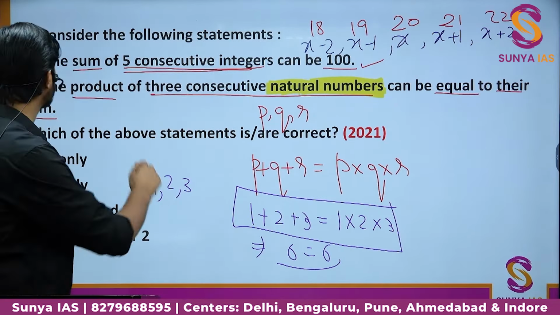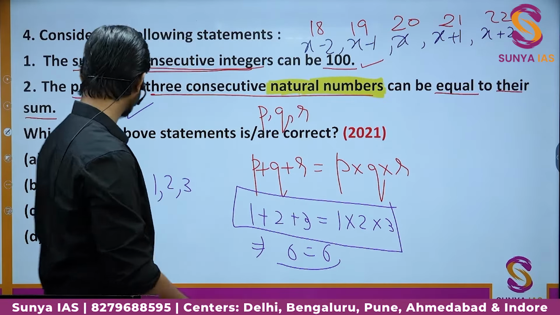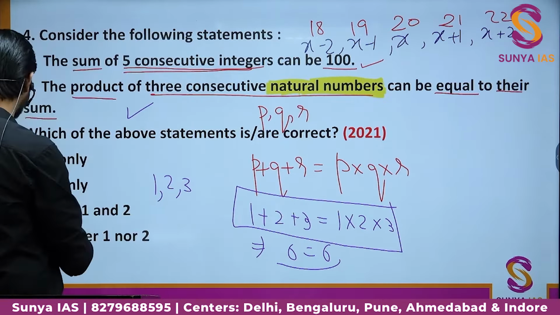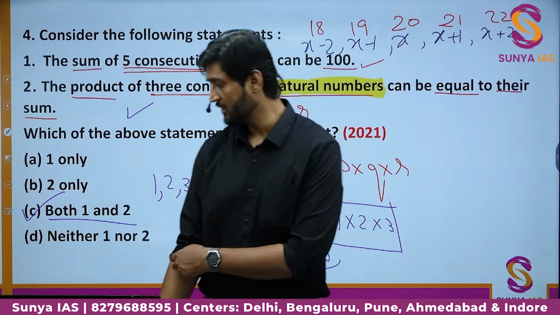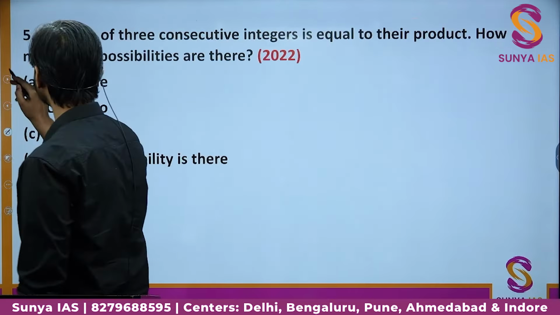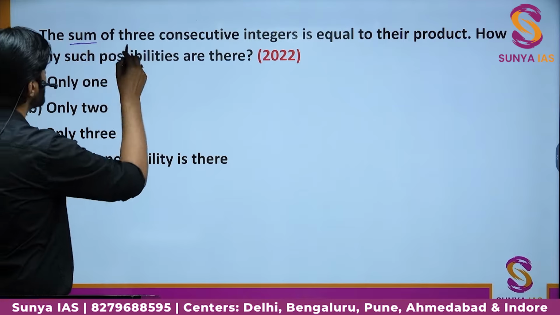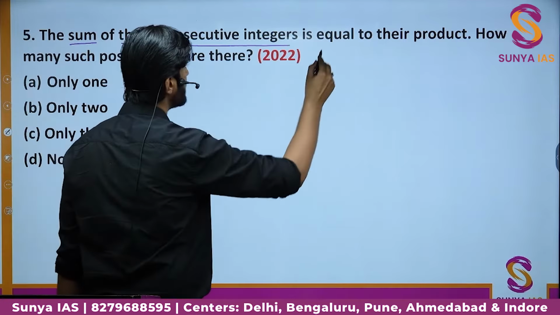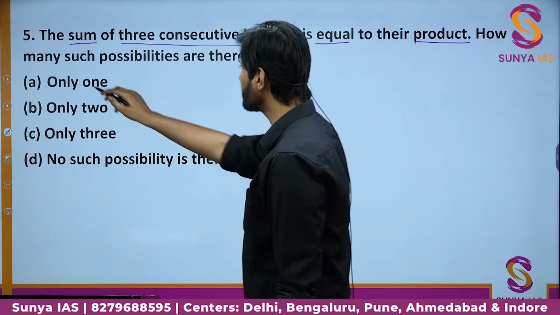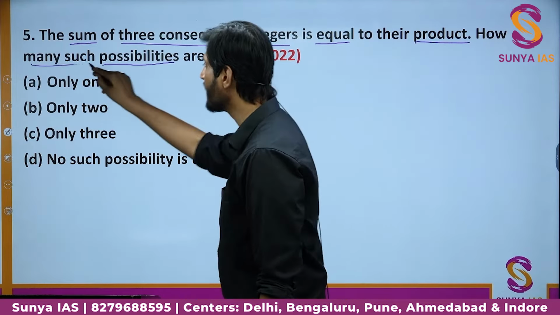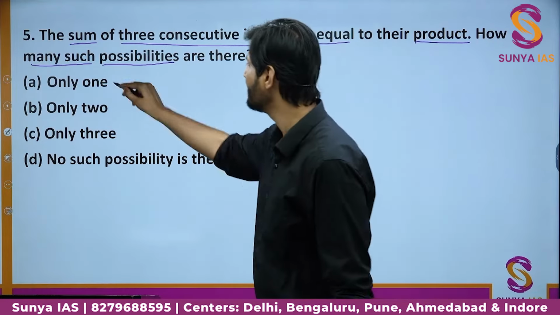Okay, this statement is also correct, but only for this one case. So here both the statements are correct. We have option number C as the correct option in this particular case, right? Now we'll look at a similar question, that is question number 5, which says that the sum of 3 consecutive integers is equal to their product. So how many such possibilities are there? From the previous question, you will just jump up and say, yeah, only one, option number A.